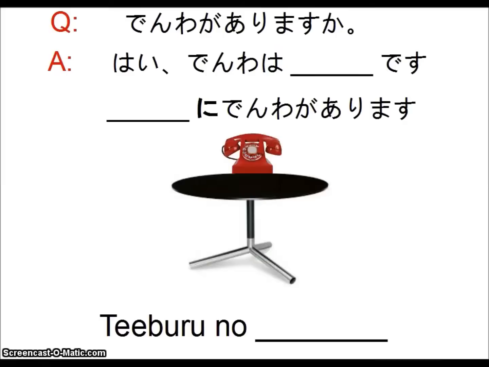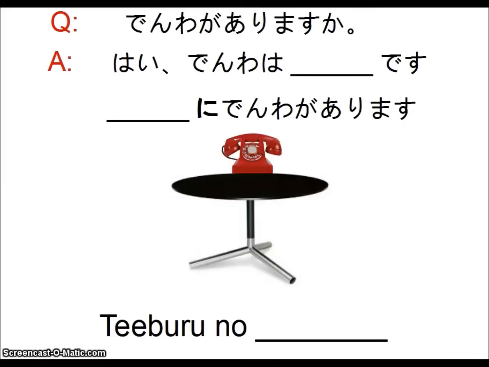A postposition is like a preposition. Prepositions meaning like on, above, under, next to, between, around, all of those location describing words. But postpositions come after the word. So, teiburu no something ni denwa ga arimasu.